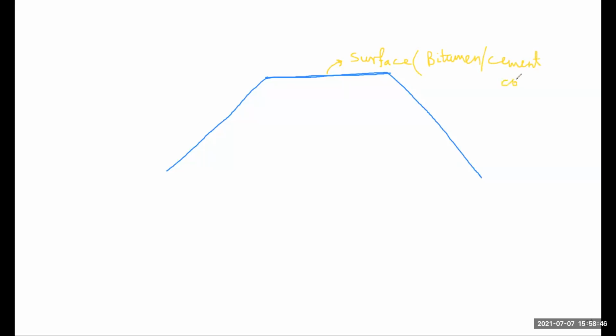Then below the surface you have the base course, BC.